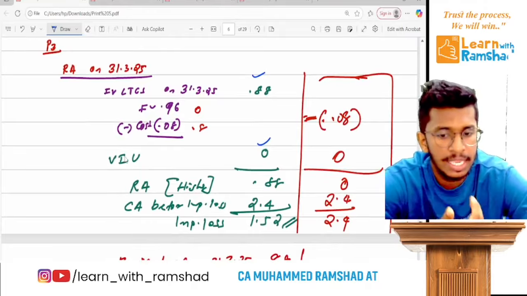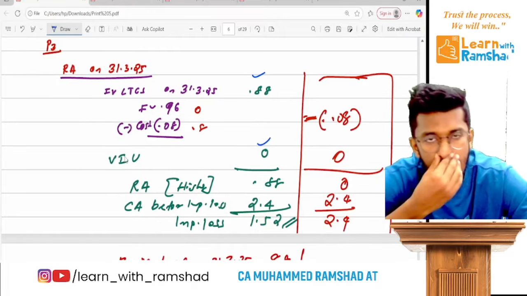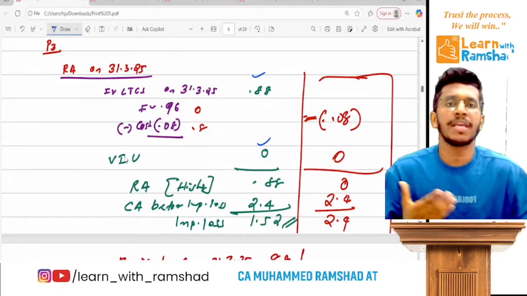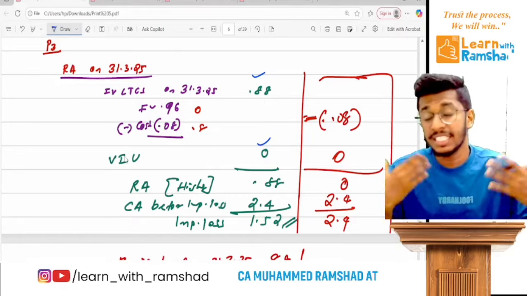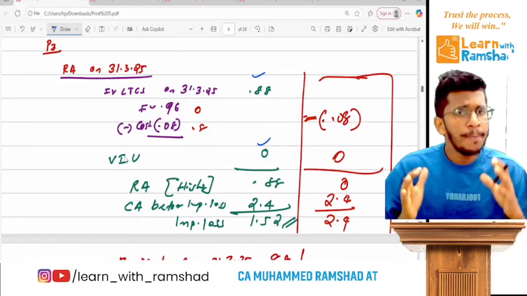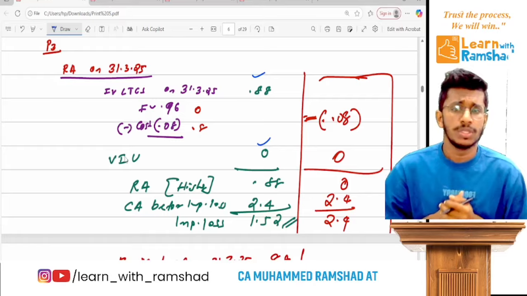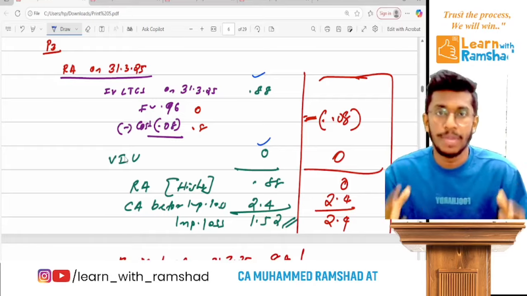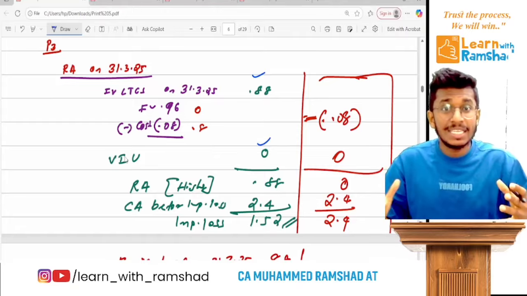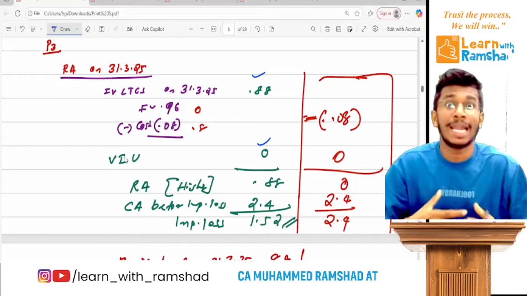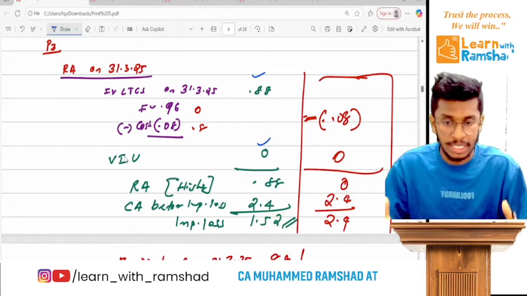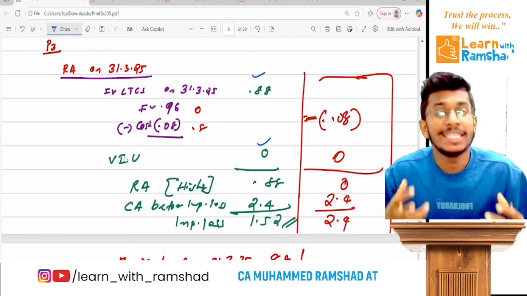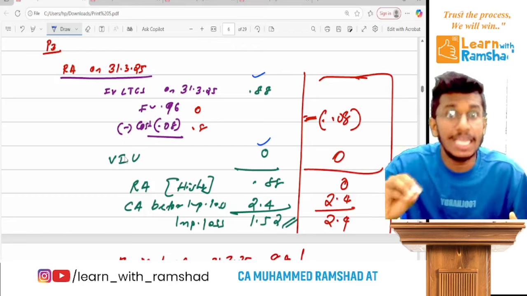Ready? They gave value in use is 0. And when an asset's value becomes 0, when does an asset's value become 0? When that asset actually becomes valueless. If that asset becomes valueless, net selling price will be 0.